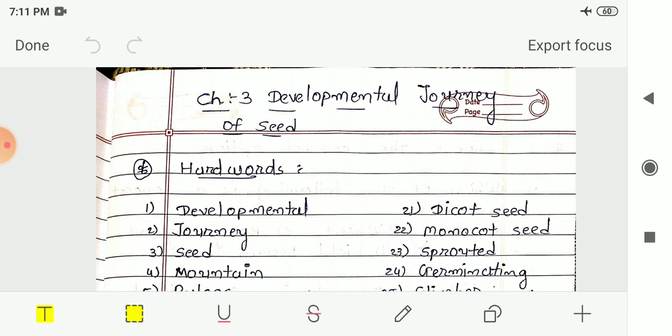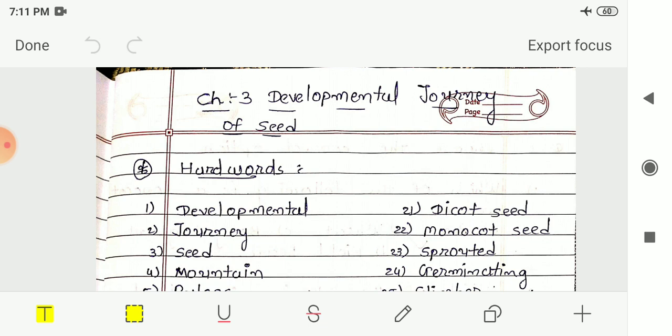From that observation we had answered some questions. Then we had seen the germination of the seed, what the germination process is, and from that process we had also drawn pictures of the different steps of germination of the seed.